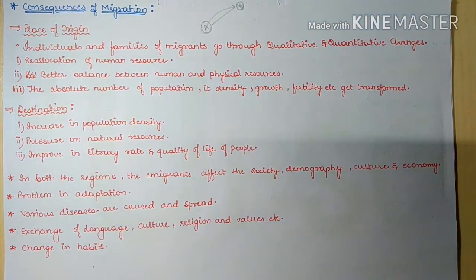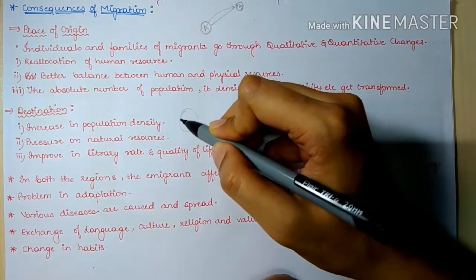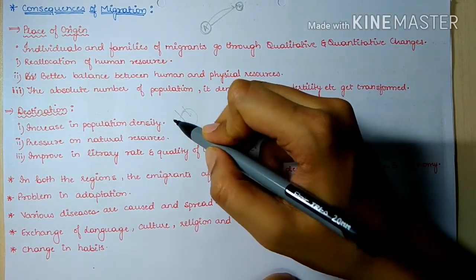First, there will be an increase in population density. Okay, now after the increase in population density, there will be an increase in the pressure on the natural resources. Okay, so these natural resources will have more population to serve.